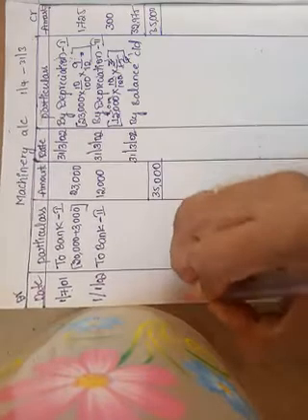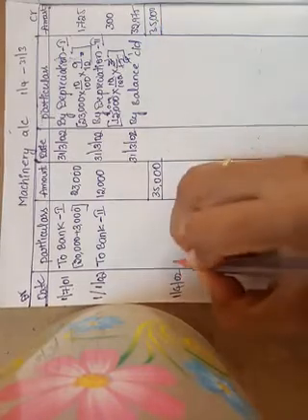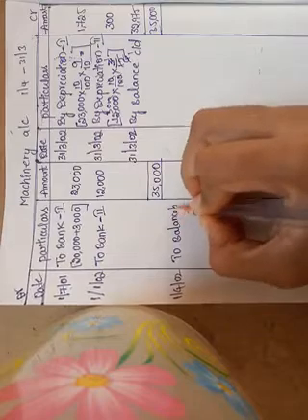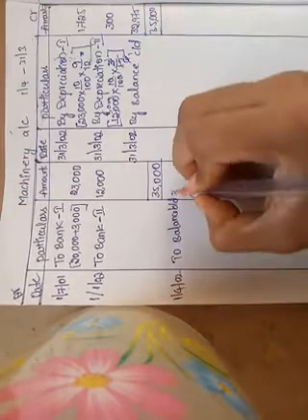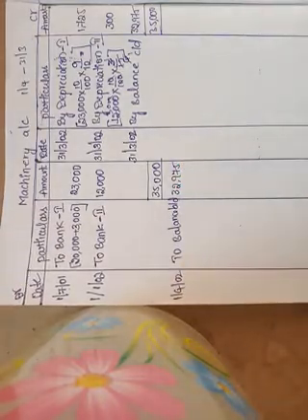Okay, the next is 1st April 2002 to balance. Okay, to balance brought down. How much? 32,975.